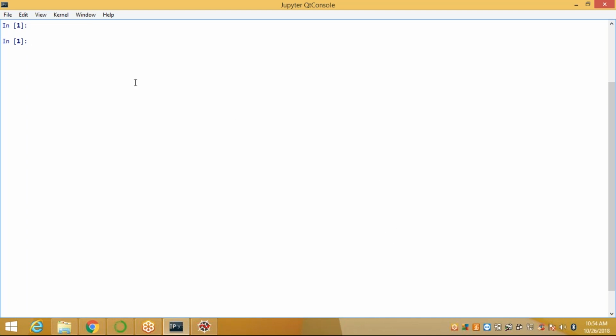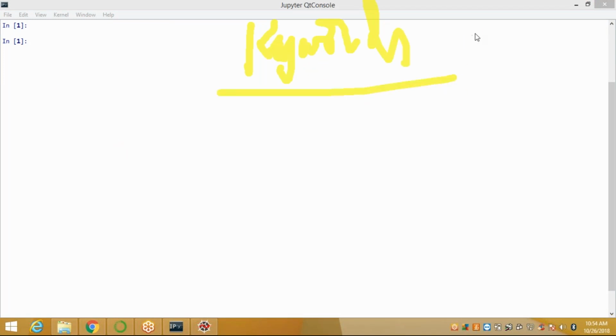Now we'll go to the first topic. Currently, I'm using the IPython editor. See here. What keywords are available in our Python? Keywords are the reserved words in Python.